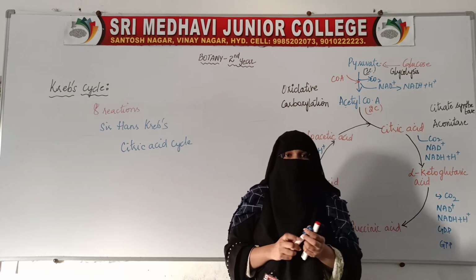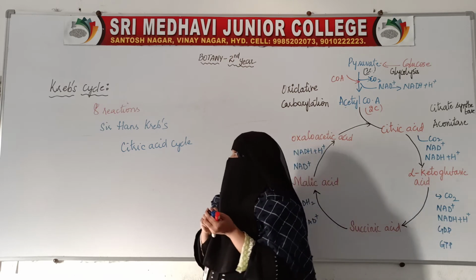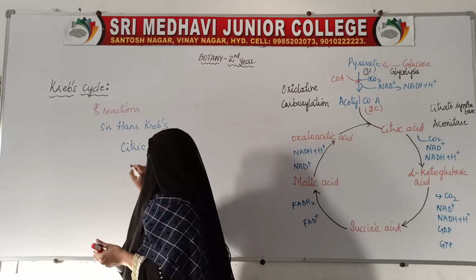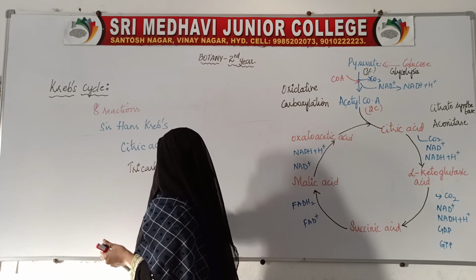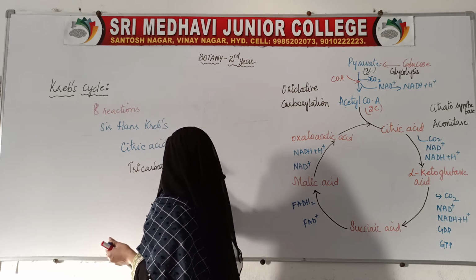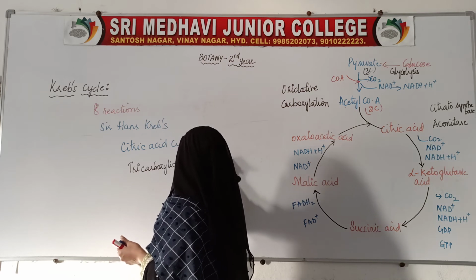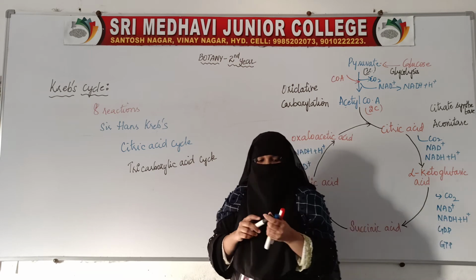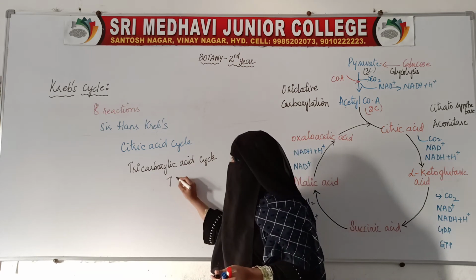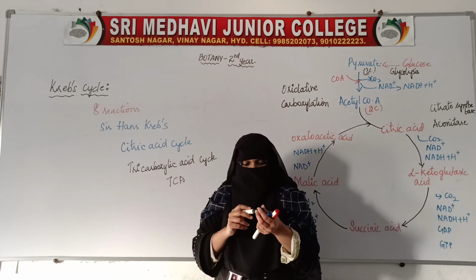Another name is there for this cycle. It is also called the tricarboxylic acid cycle, or TCA, that is, tricarboxylic acid cycle. We can call it TCA.